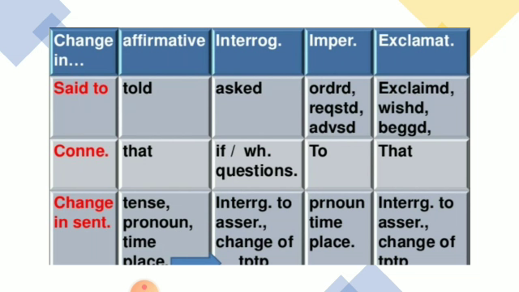And the fourth one, the exclamatory sentence. Here also, instead of said to, in indirect sentences you can use words like exclaimed, wished, begged as per the need of the sentence. Now next, when you remove the comma and inverted commas, in affirmative sentences you can use that. In interrogative, there are two types: one is rhetorical and the other one is the WH family.